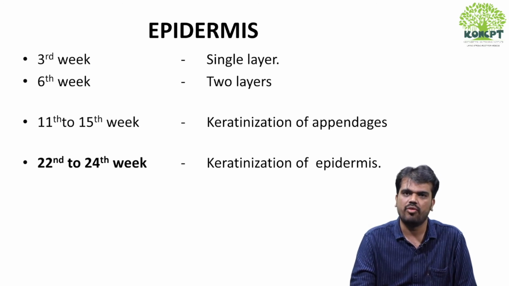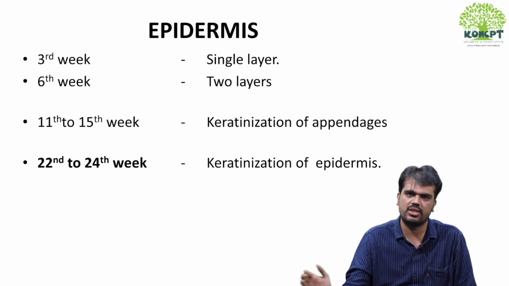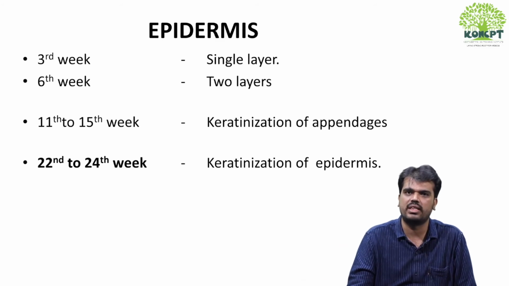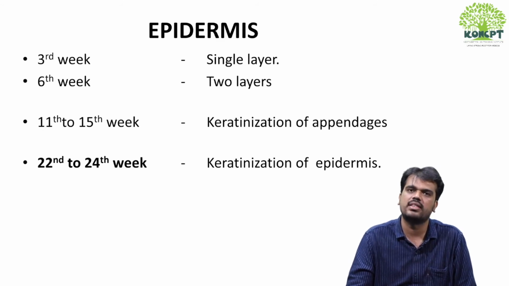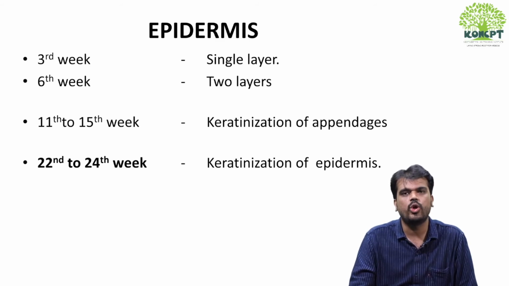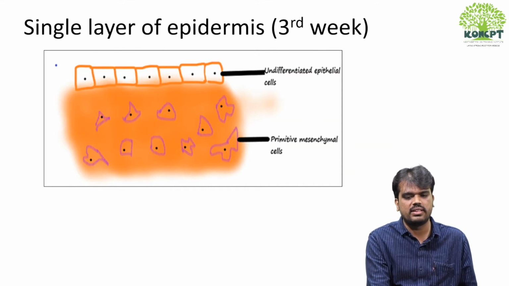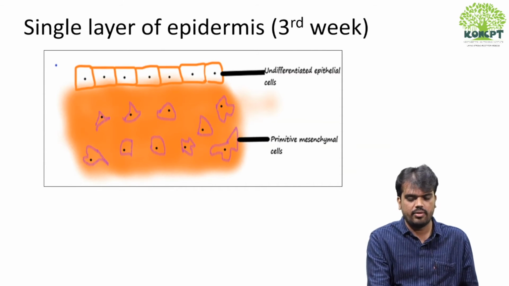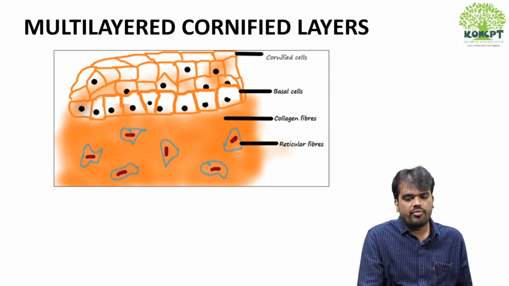Then keratinization of epidermis occurs in the 22nd to 24th week of gestation. If they ask you when the development of epidermis starts, your answer is 3rd week. If they ask you keratinization, then your answer is 22nd to 24th week of gestation, right? This is a picture of a single layer of epidermis at the 3rd week. This is multi-layered cornified cells.